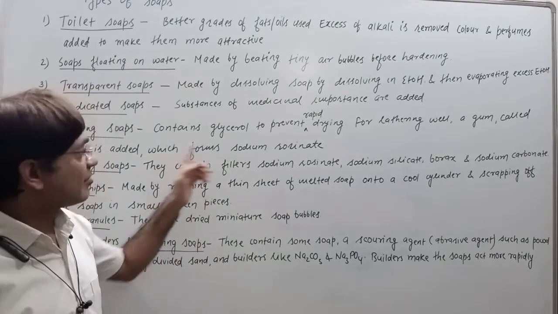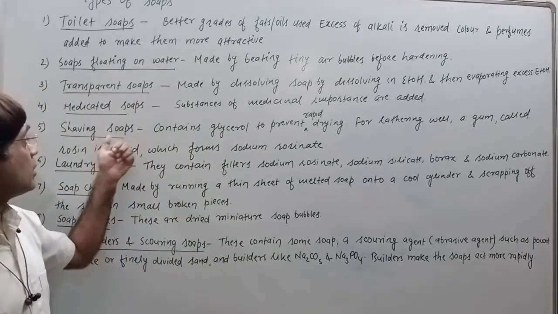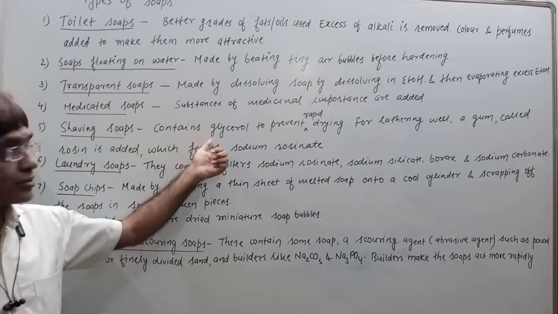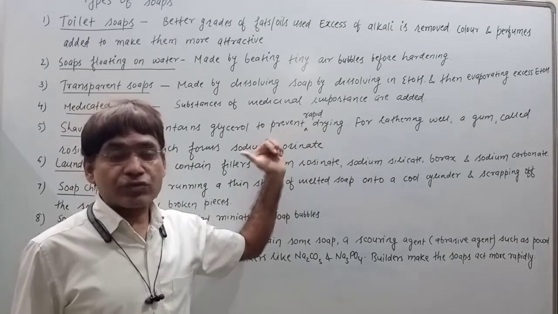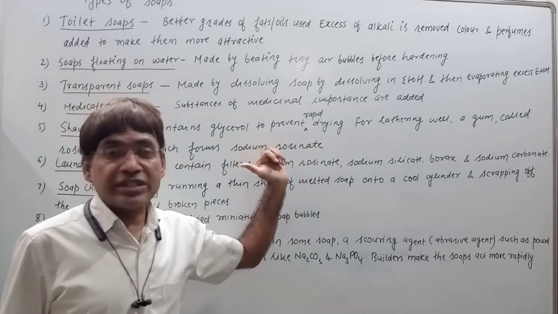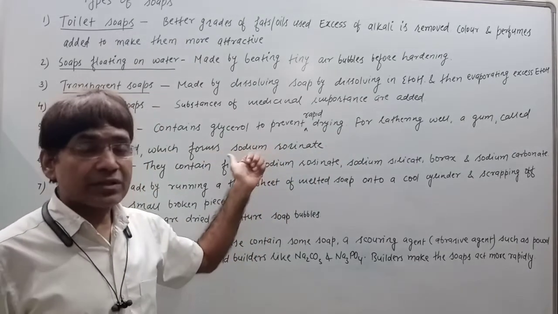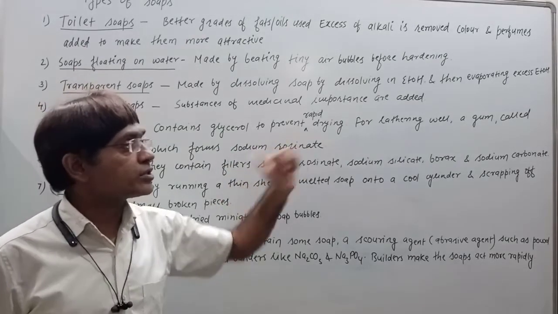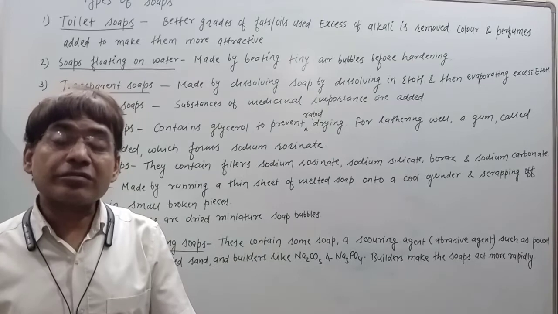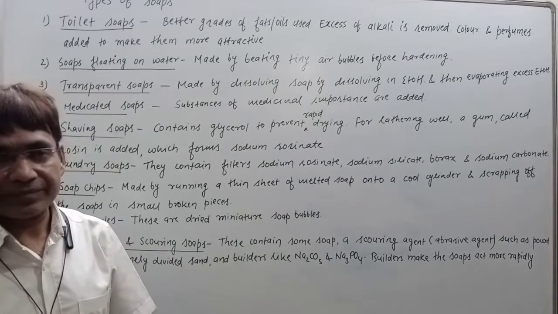I hope this might have got clear to all of you. So shaving soaps contain glycerol, which, as we said, prevents rapid drying, and they contain rosin gum, which reacts with sodium present in the soap to form sodium rosinate, and which produces extra lather, which makes shaving easier.